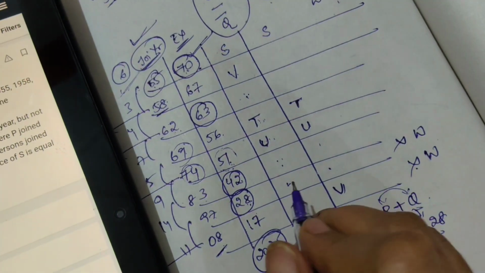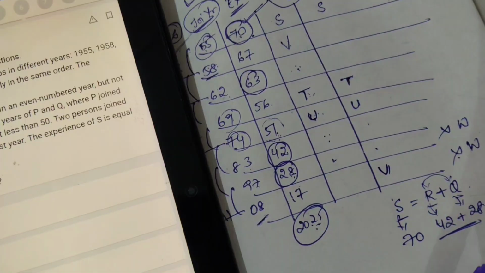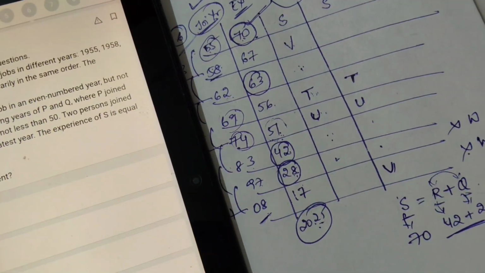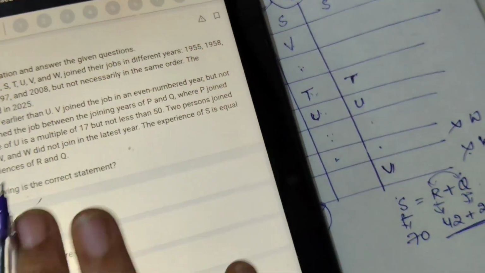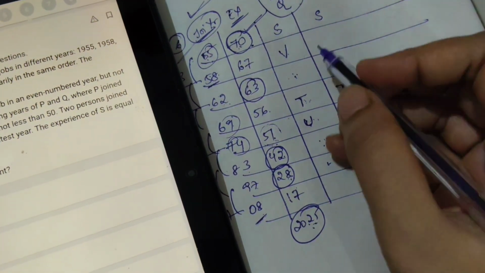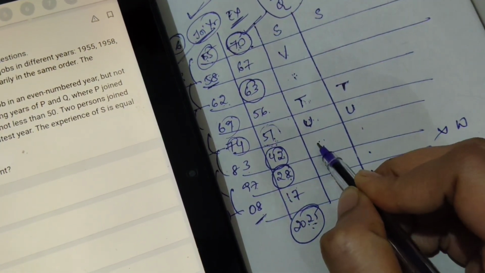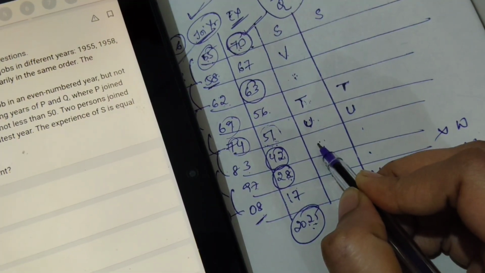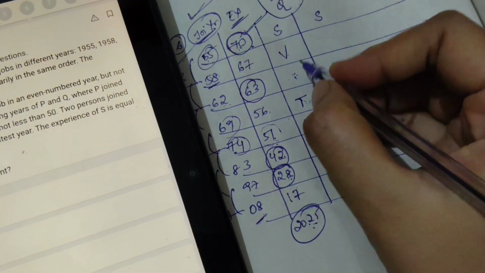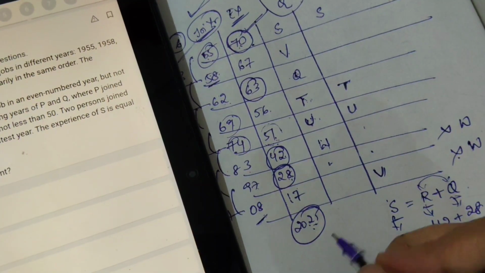Okay, now we are left with P and Q, and also R. Now since the entire puzzle has finished, we will go with the Q and W clue. Now we can write Q here, two possibilities. If we write W here, what will happen? Q, 2 persons, W.